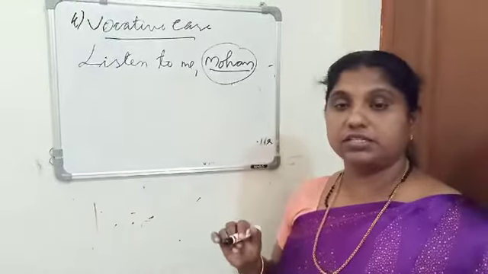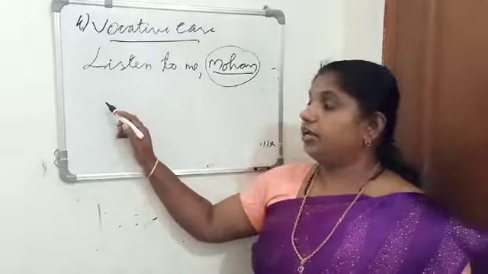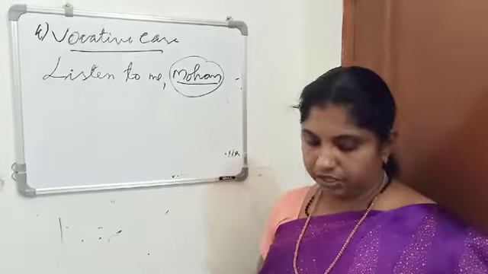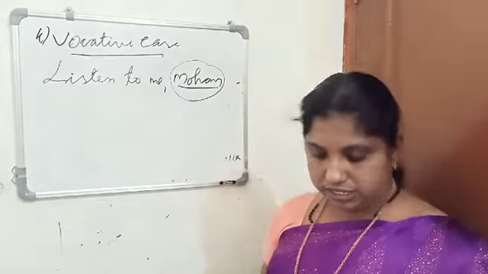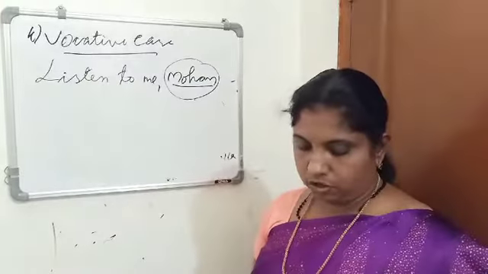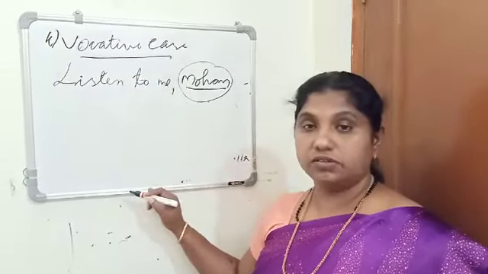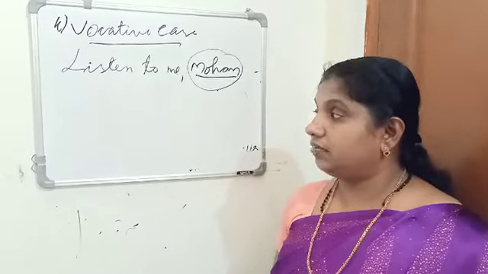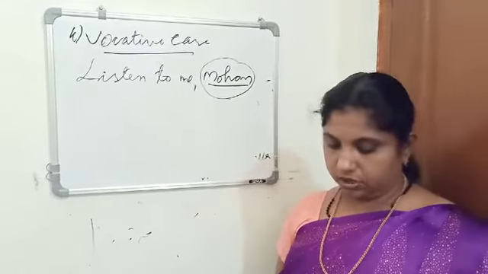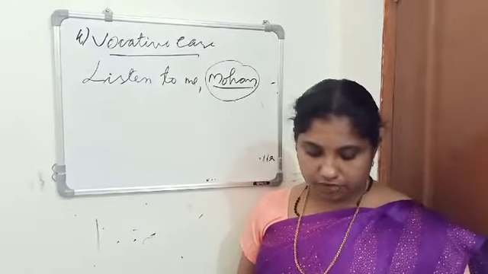Next is objective case or accusative case. What is objective case? If a noun or pronoun is used as the object of a verb, then we call it objective case. Next one is possessive case. When a noun or pronoun is used to show possession or ownership, we call it possessive case. And the last one is vocative case. When a noun is used to address a person or a thing, we call it vocative case.